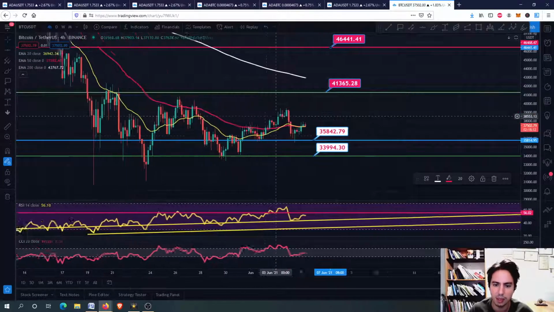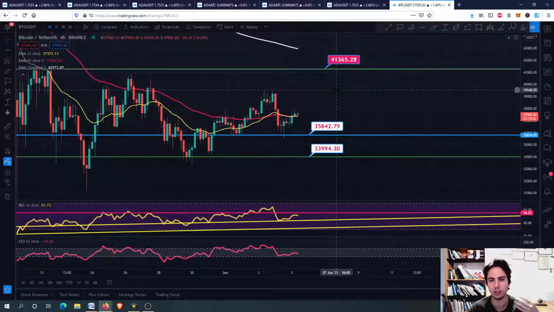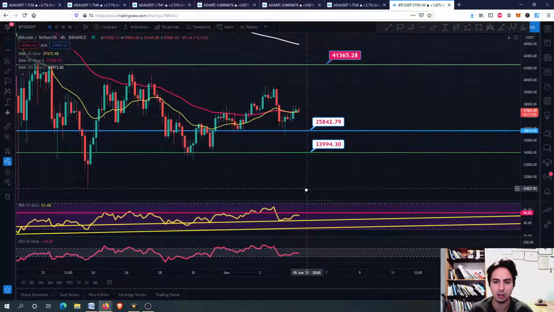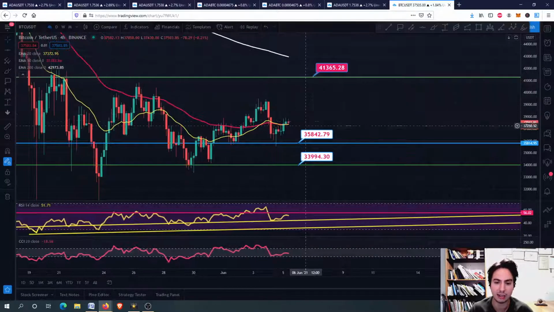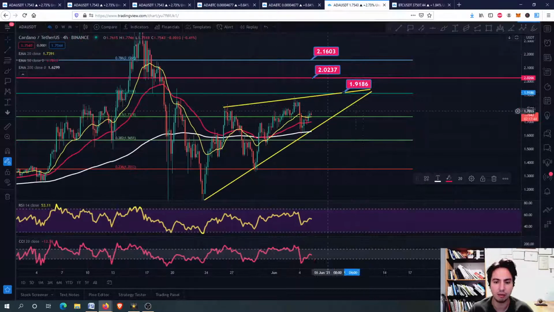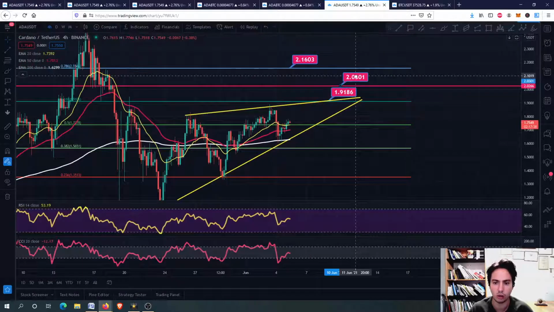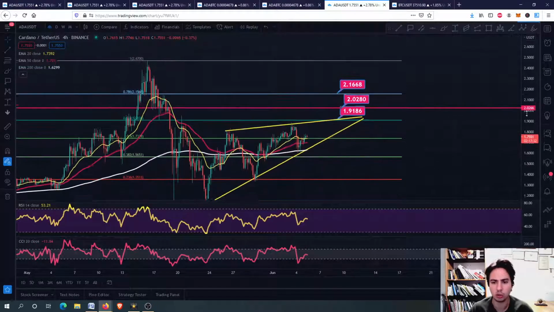Okay, even though we expect Bitcoin to go upwards, that doesn't mean it will necessarily do it. So we have to be careful. When you have profits, I advise you guys to take some of your profits already. Don't be greedy in a bearish market. If we go down to 34,000 USDT and beyond, then this will drag down many other altcoins. For now, if Bitcoin goes sideways, guys, or has a swing high, ADA will approach the 1.91 USDT for sure. The point is where it can go from here with the higher lows and the higher highs. Can it go, for example, above the 2.02 or can it go to the 2.16? I'm not sure about that.